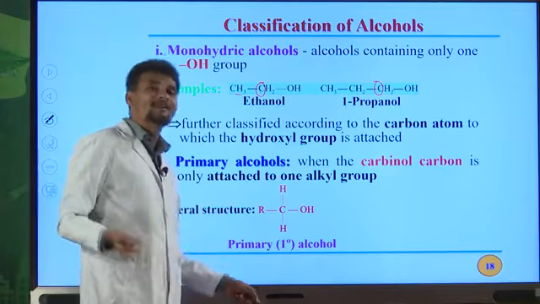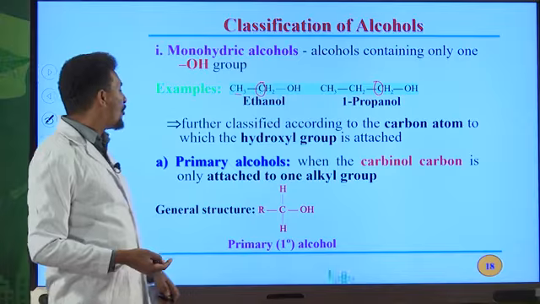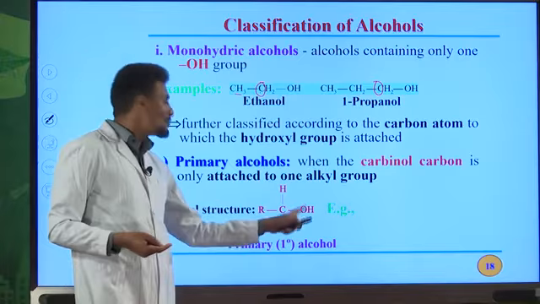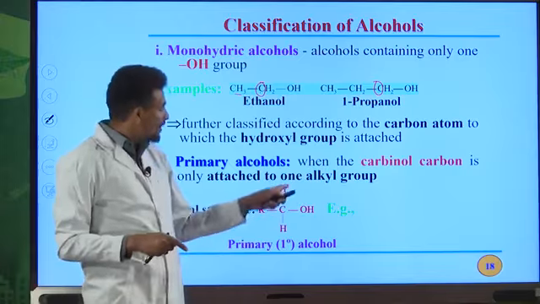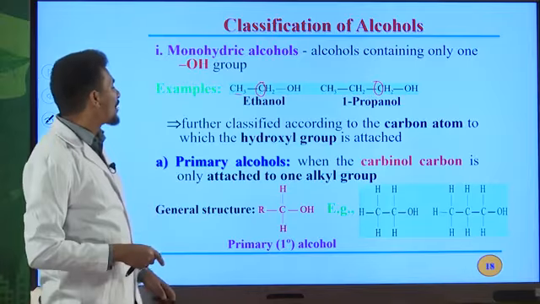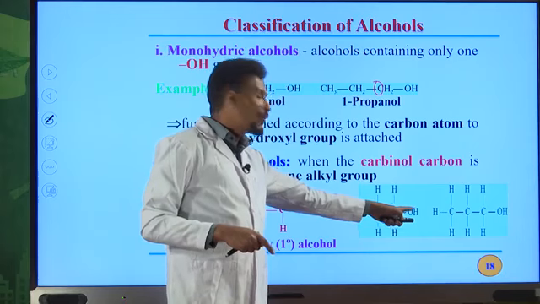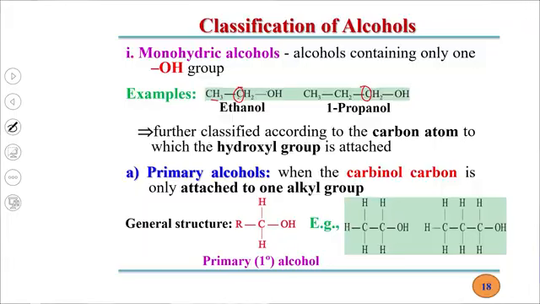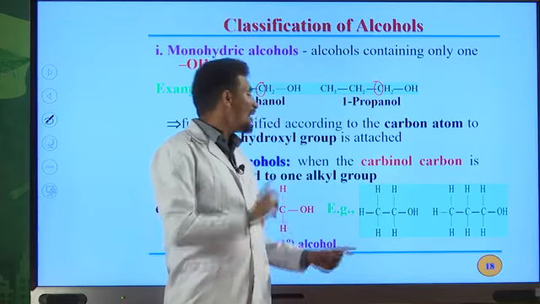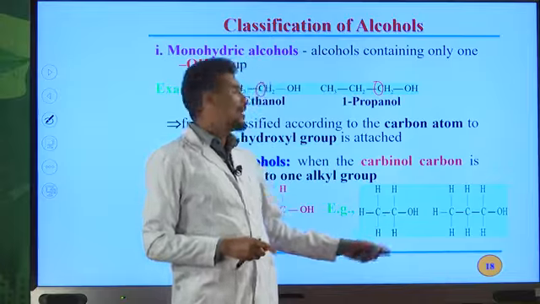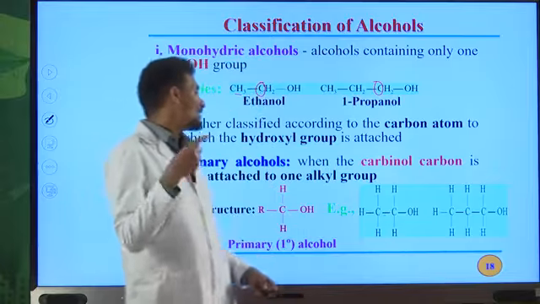Because of that reason, we can classify this type of monohydric alcohol. Why monohydric? Because we have only one OH group in the molecule. Therefore, this is primary alcohol. Look at this carbon. The carbon directly bonded to the OH group, only bonded with one carbon atom. Others are hydrogen atoms. Therefore, this is one example for primary alcohol. Ethyl alcohol is the common name for this alcohol, but its IUPAC name is ethanol.